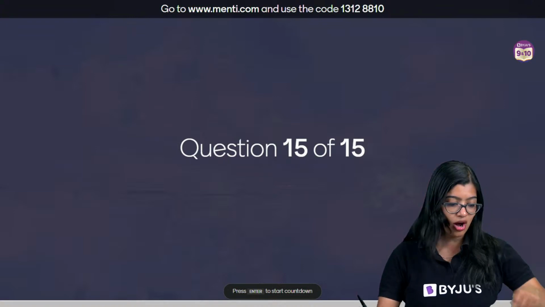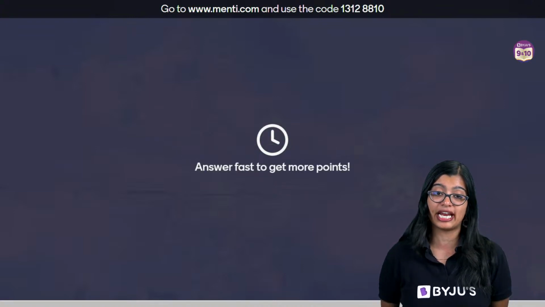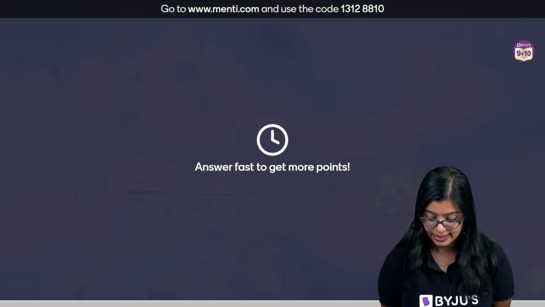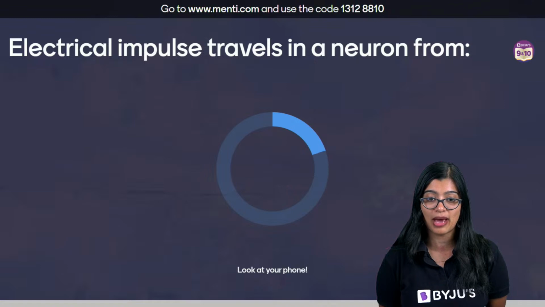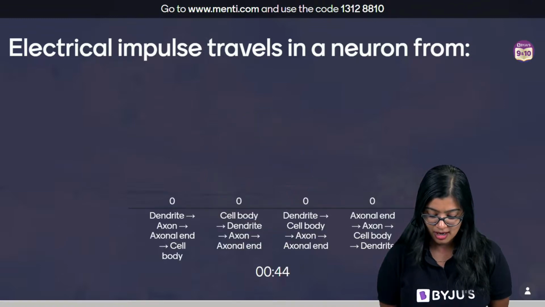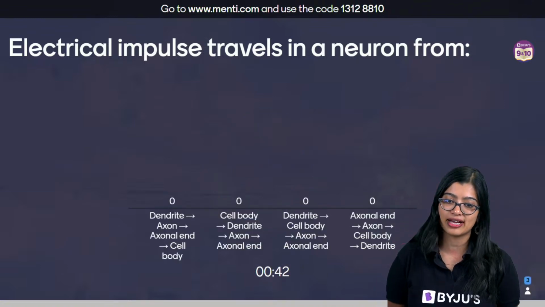All right, moving on to the next one. Question number 15, last question. Electrical impulses travel in a neuron from where to where? You have a flow chart, identify the current pathway.